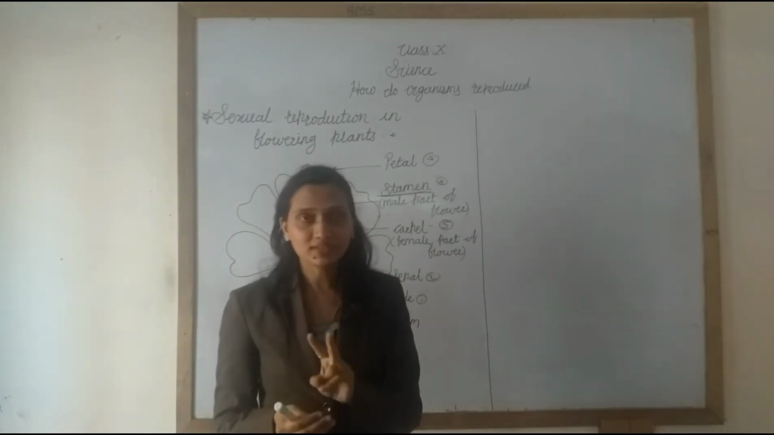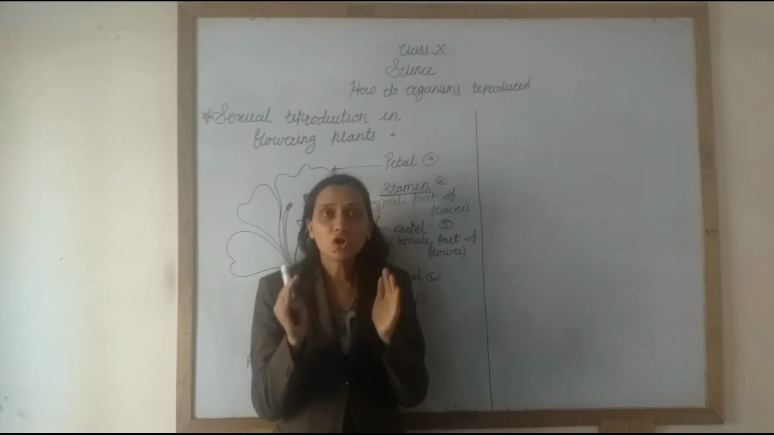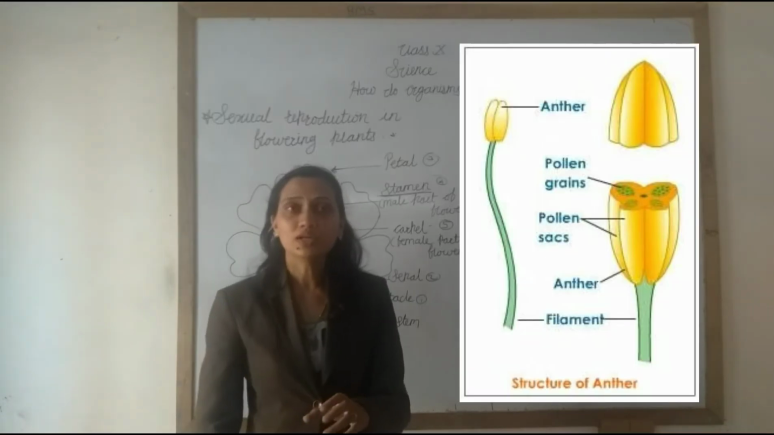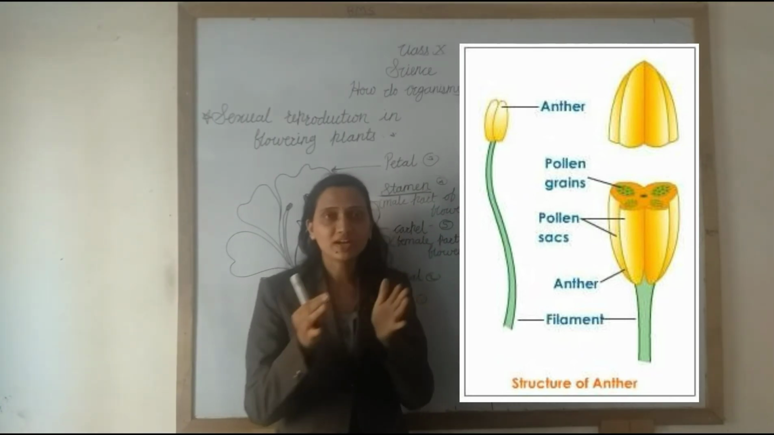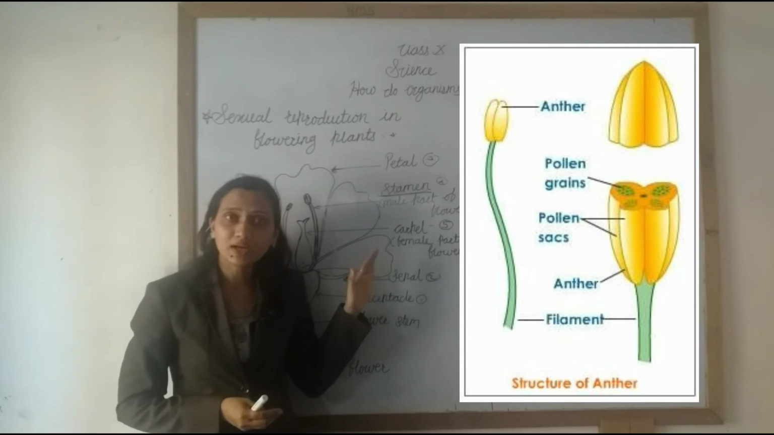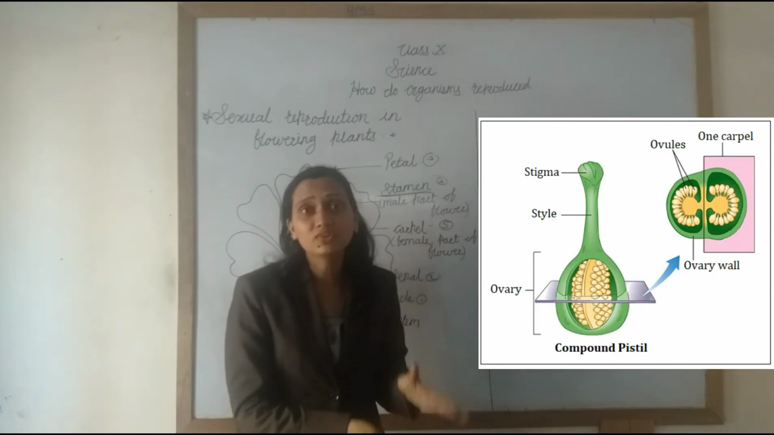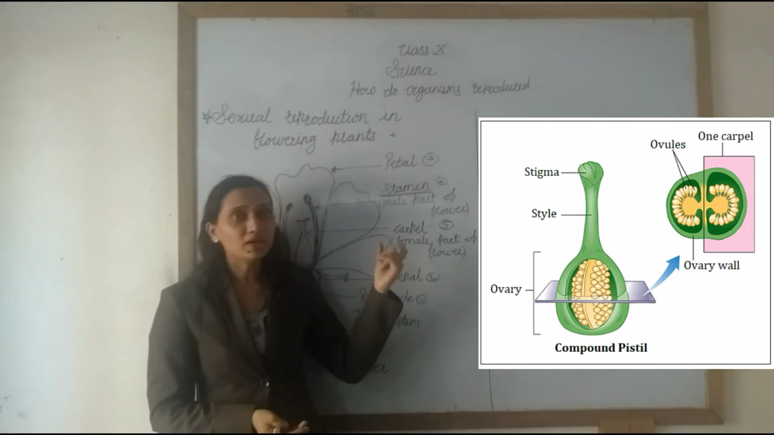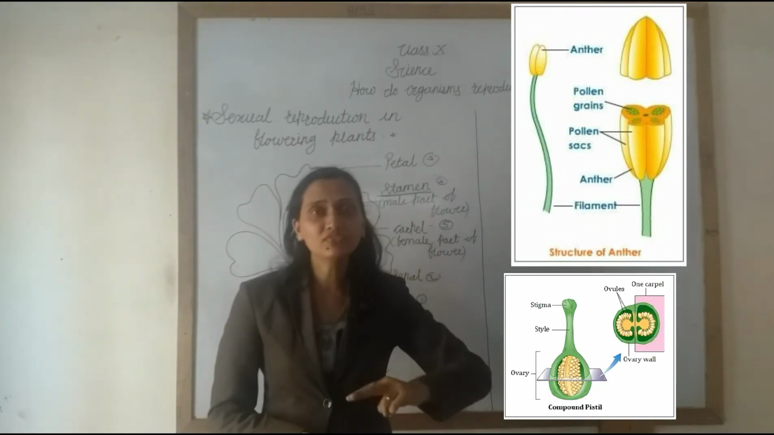Again remember, the flower is the reproductive part of the plant. In that flower, the male part is different and the female part is different. So the stamen is the male reproductive part and the pistil is the female reproductive part. It is also called the carpel. The stamen is made up of two parts, the anther and the filament.